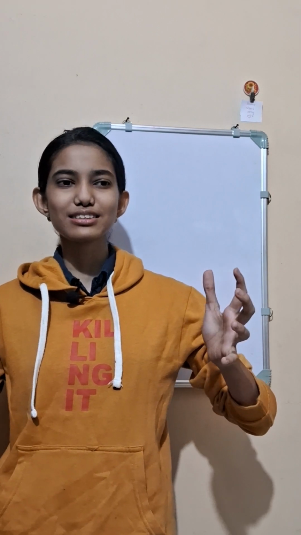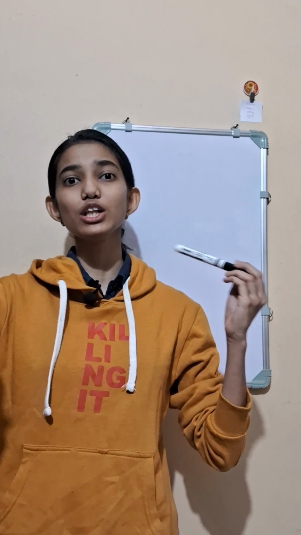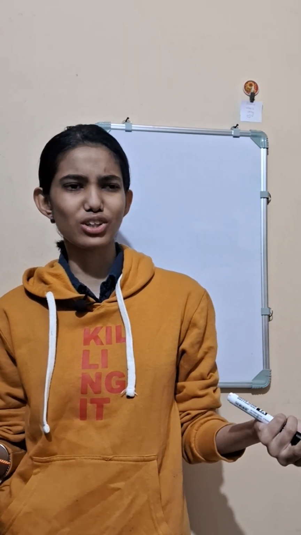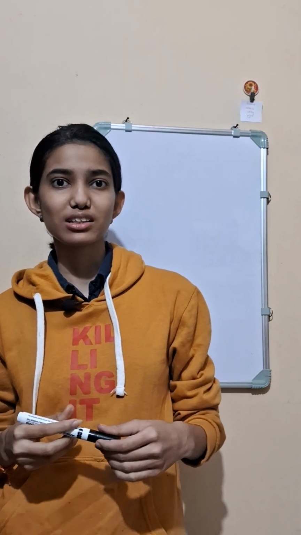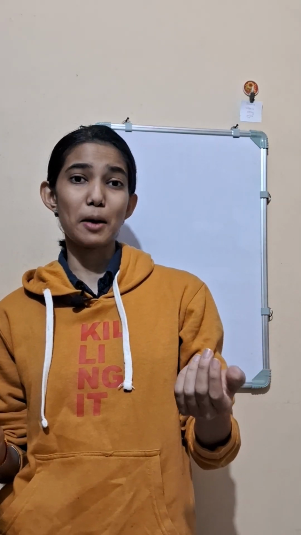When we say that, for this pen, 1 kilometer of distance is also a very big distance, right? But for me, 1 kilometer is not that big. For Earth, it is just a small number, and for the universe, just a point, right?